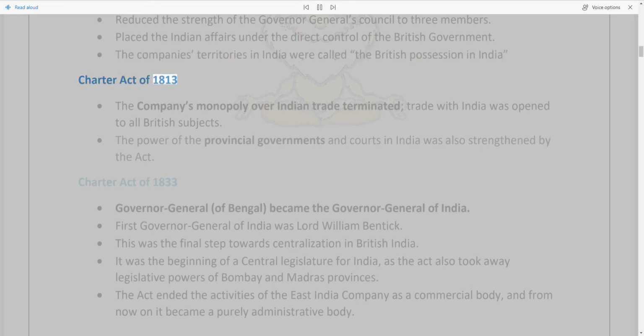Charter Act of 1813. The company's monopoly over Indian trade terminated. Trade with India was open to all British subjects. The power of the provincial governments and courts in India was also strengthened by the Act.